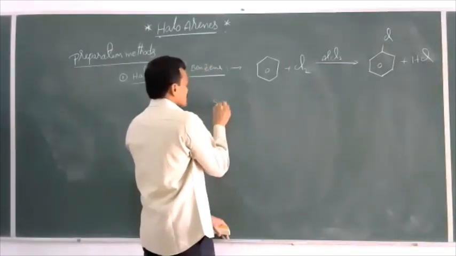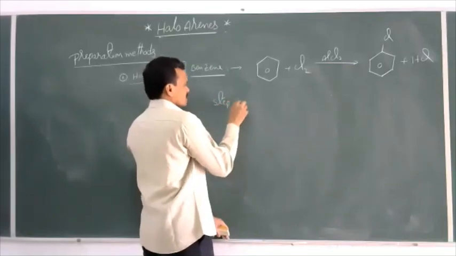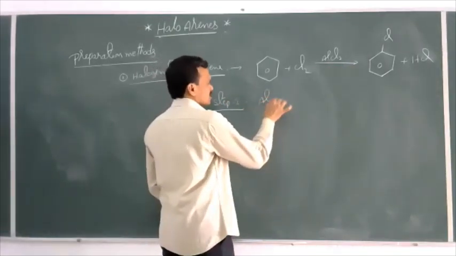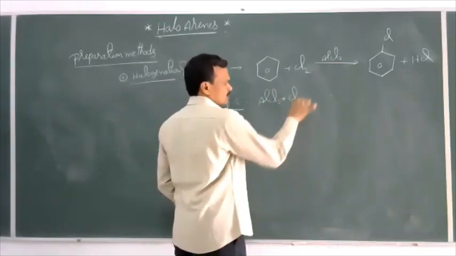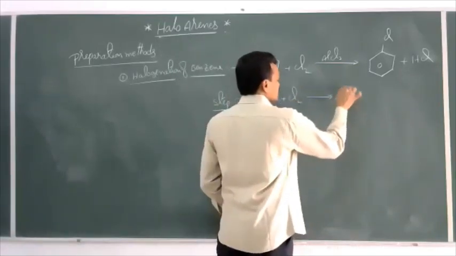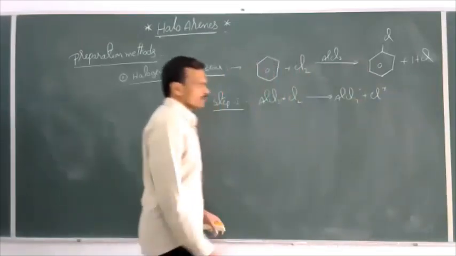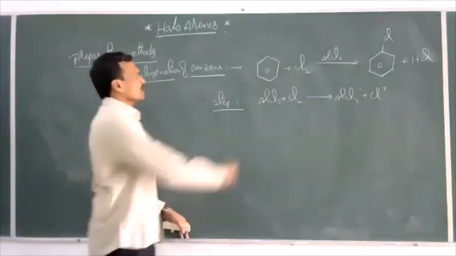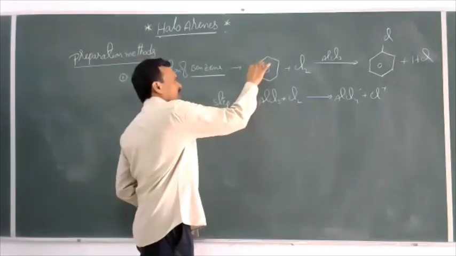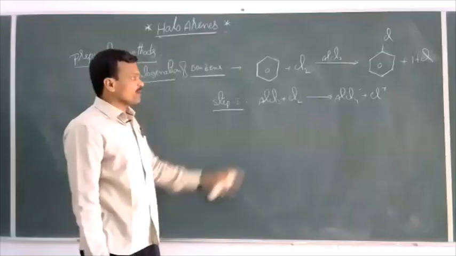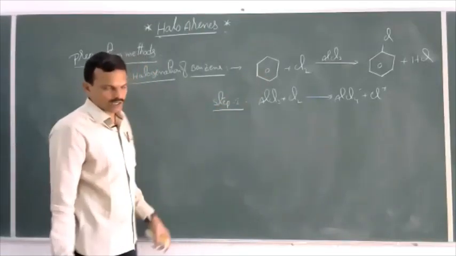This reaction takes place in 3 steps, as you already studied in the first few syllabus. First, AlCl3 combines with chlorine to form AlCl4 minus plus Cl plus. Here, benzene mainly undergoes electrophilic substitution reactions. Why does benzene mainly undergo electrophilic substitution reactions?